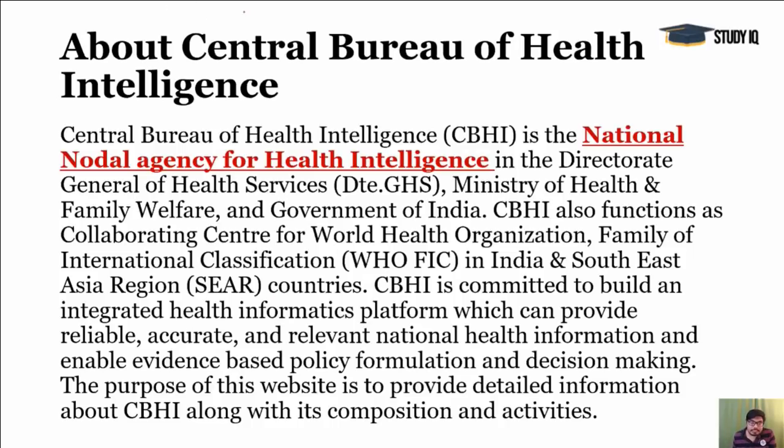No, this CBHI, it's a nodal agency for health intelligence in the Directorate General of Health Services. You see, it's a collaborating center also. For what? There are multiple zones in the world according to any kind of institution like WHO. So WHO FIC is there, Family of International Classification, and they have this India and Southeast Asia region, SCR countries. In these SCR countries, this CBHI is the collaborating center.